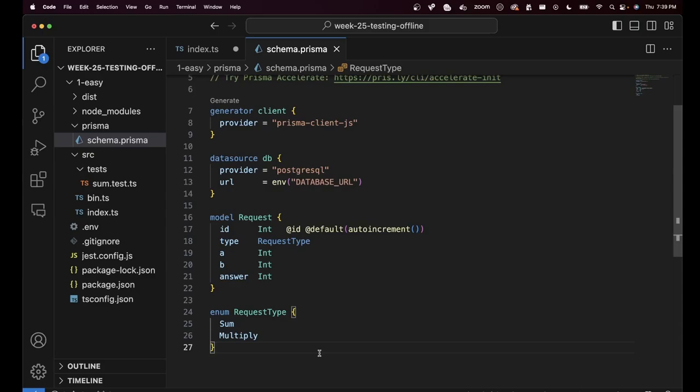We have created the models for it. We need to migrate our database. If you remember, we need to, number one, get a Postgres database. Then we need to create all the tables in that Postgres database. The good thing about testing is you don't actually need a database.